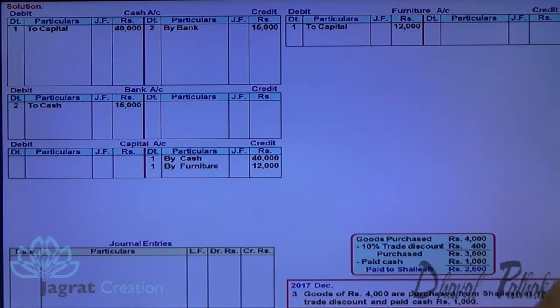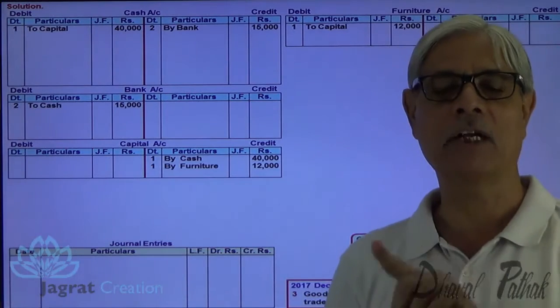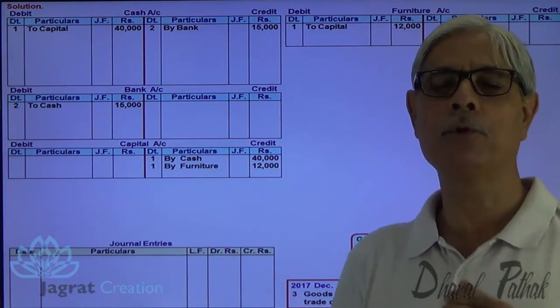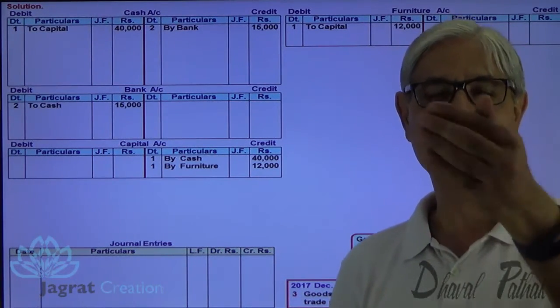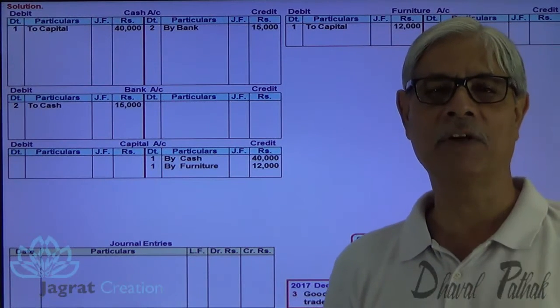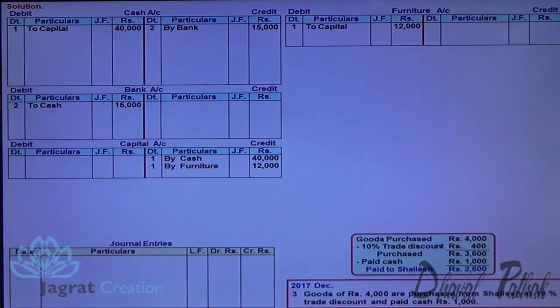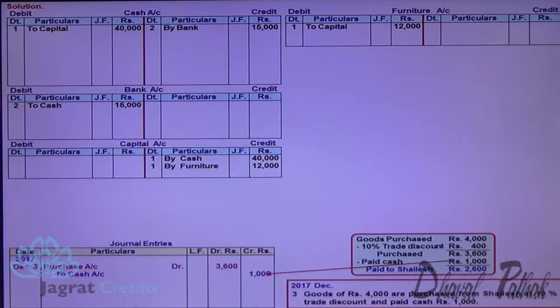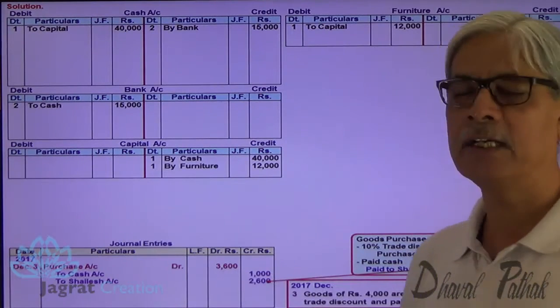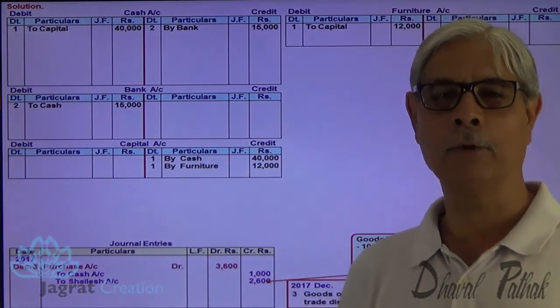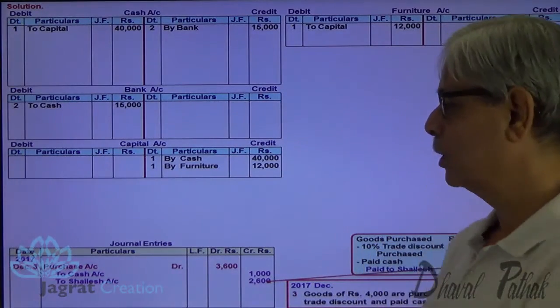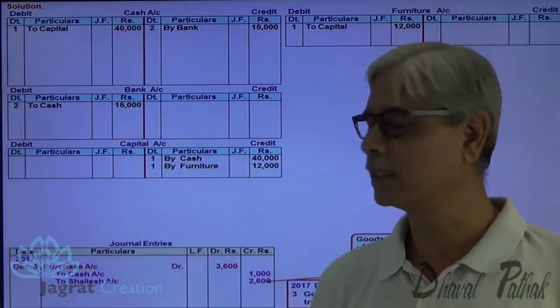For this 2,600, the payment is not made. It is to be made in future. So long as the payment is not made to the creditor, he is a giver. Credit the giver. So creditor's account is to be credited. So the journal entry is purchase account debit to cash account, to Shailesh account credit. Shailesh is the name of the creditor. Creditor is a giver of value. He will be paid in future. So Shailesh account is to be credited with 2,600.